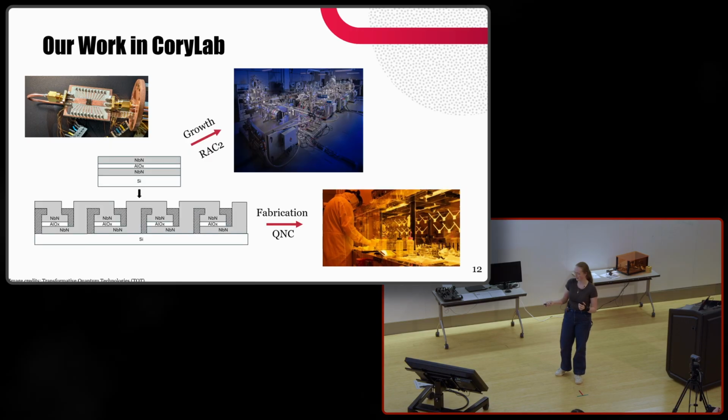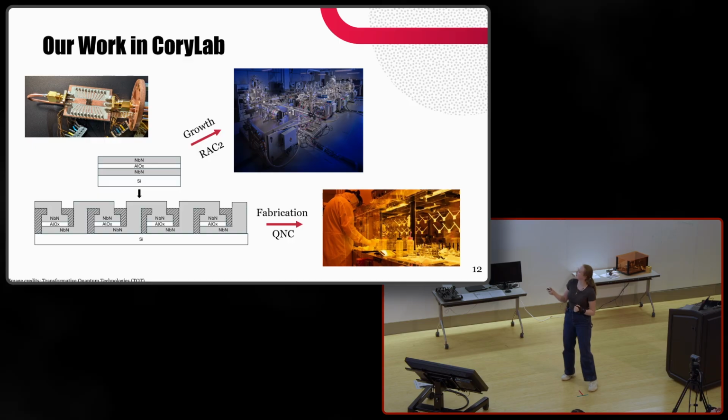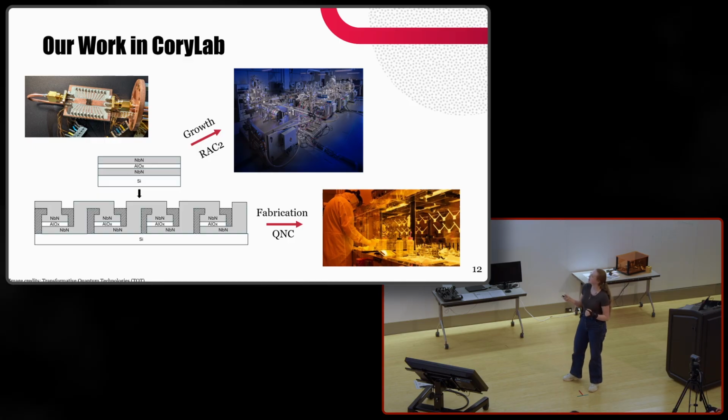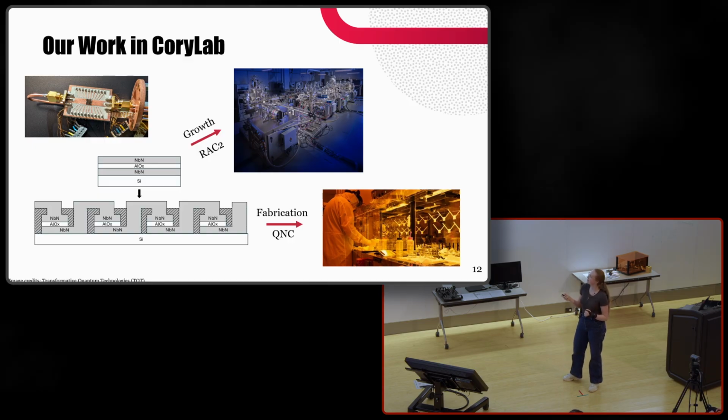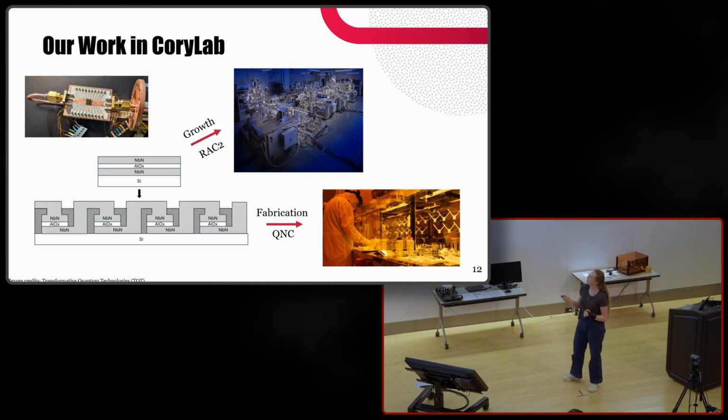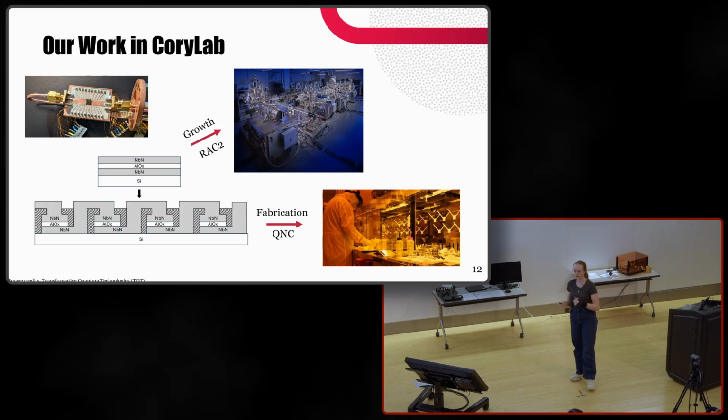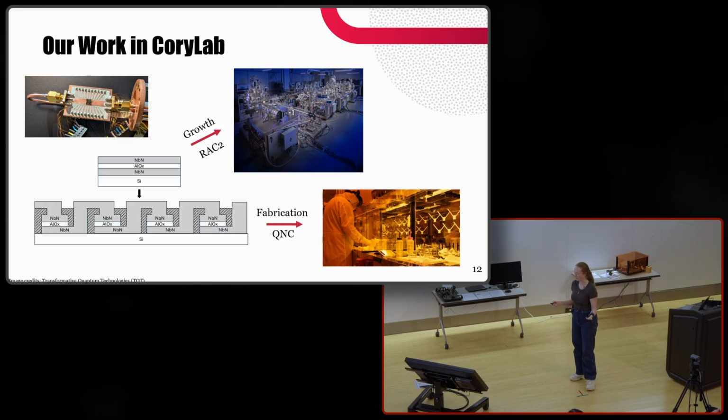And what this looks like. So here is one of our prototype devices, some junctions connected to this microwave transmission line and these DC lines to make these electrical measurements to try and observe these Shapiro steps.